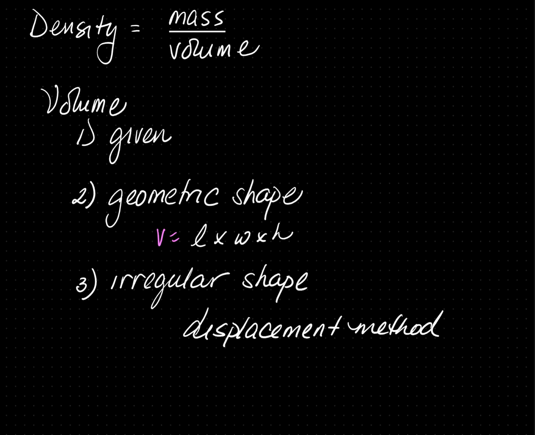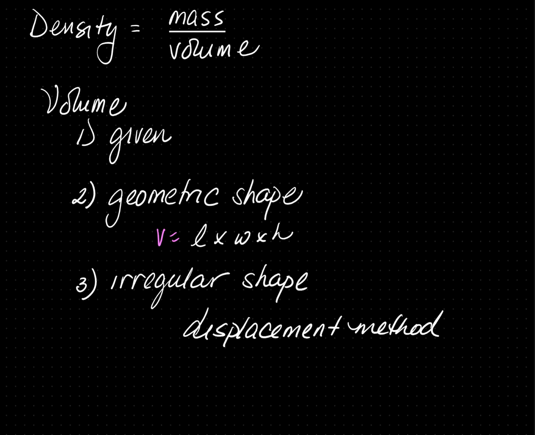So for a rectangular prism, volume is length times width times height. You might get a sphere or you might get a cube. So use the appropriate volume formula from geometry to calculate its volume. However, sometimes you will be given an irregular shape.